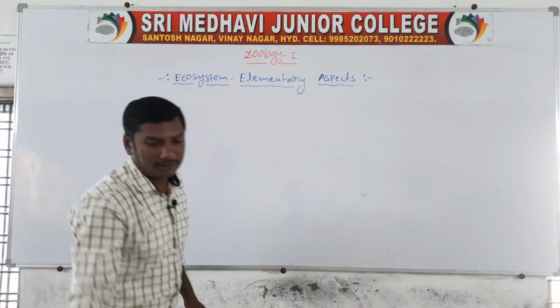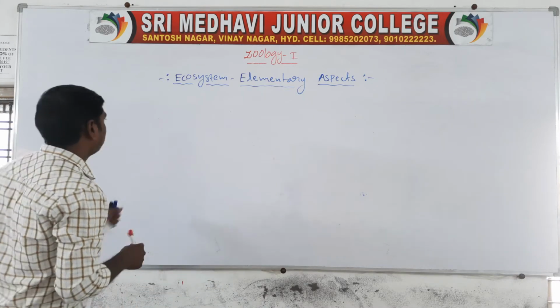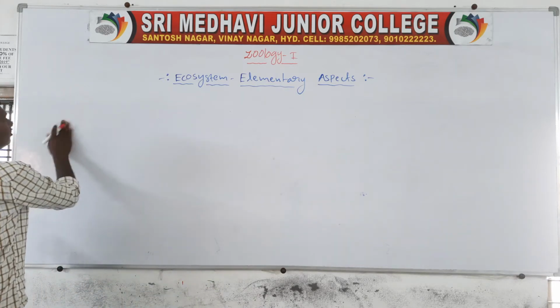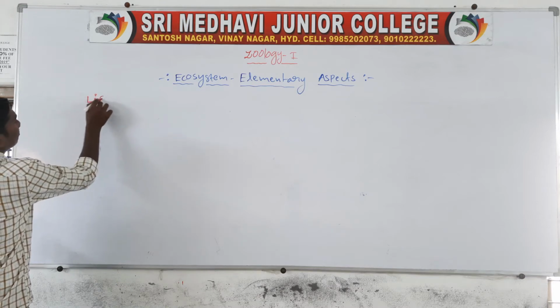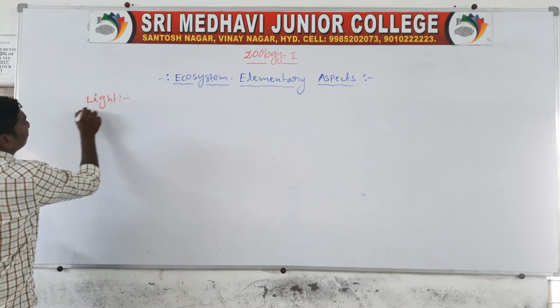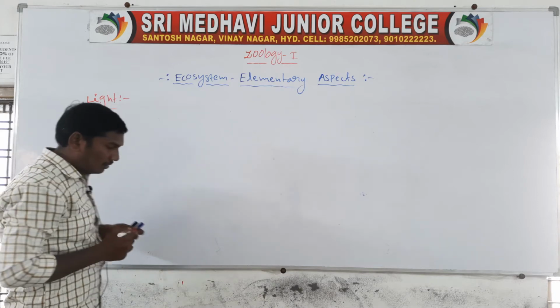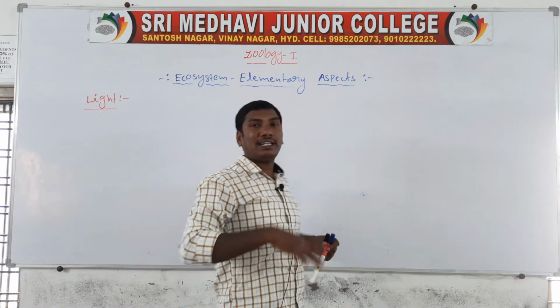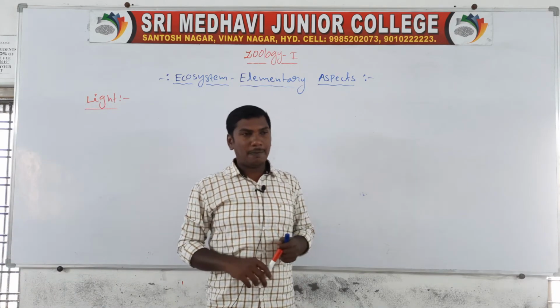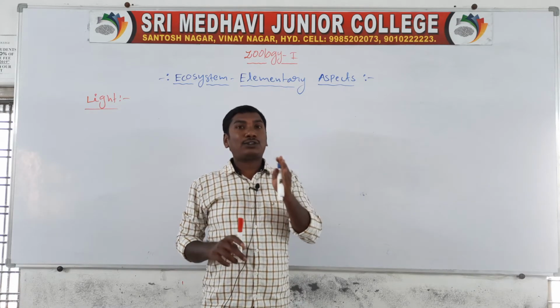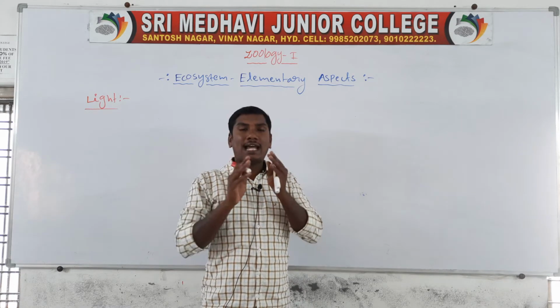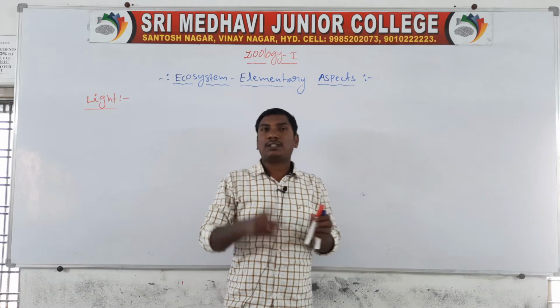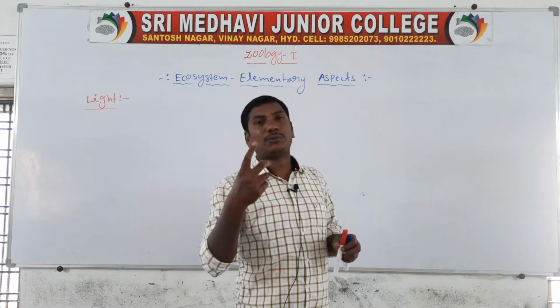Light is of major importance to the ecosystem because living organisms are of two types, autotrophs and heterotrophs.